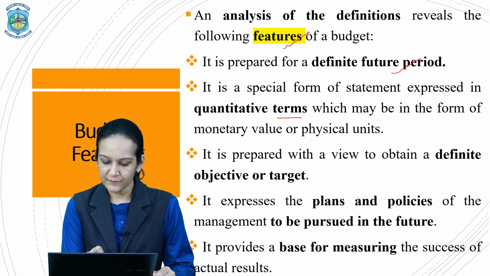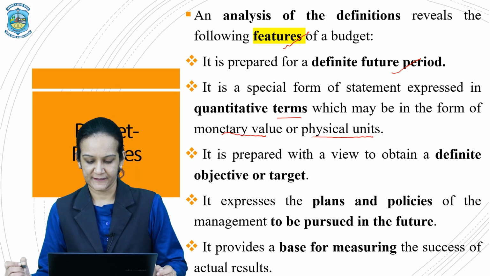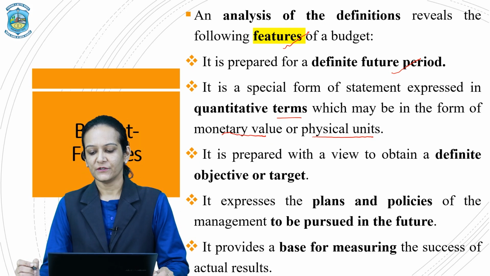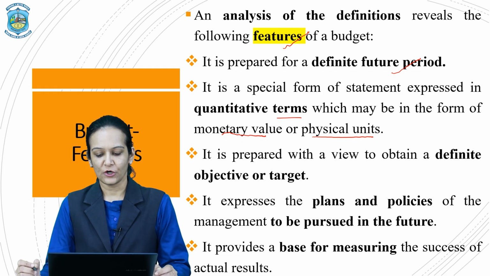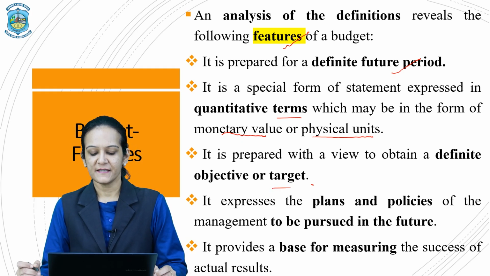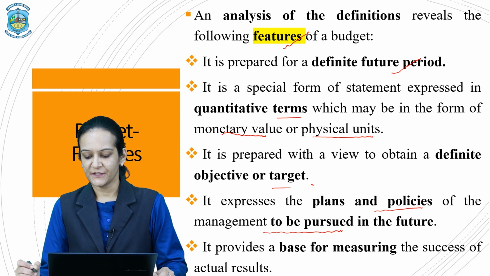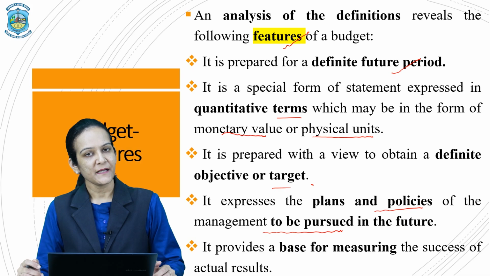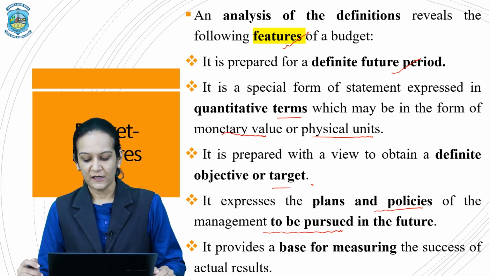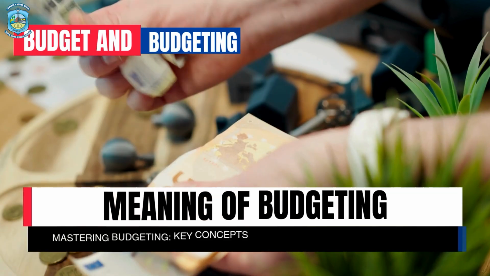They should have a monetary value, or you can say they should have physical units. Then it is prepared with a view to obtain a definite objective or business target. Another feature is it expresses the plans and policies of the management to be pursued in the future, and if these plans and policies are implemented well, obviously it acts as a base for measuring the success of the business.